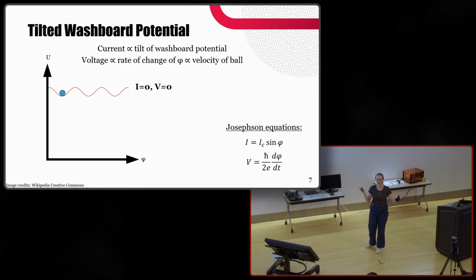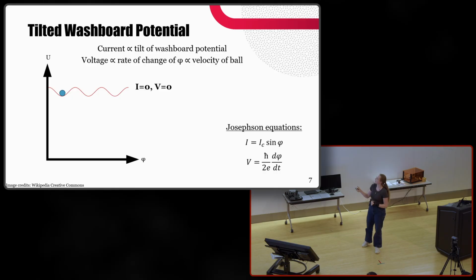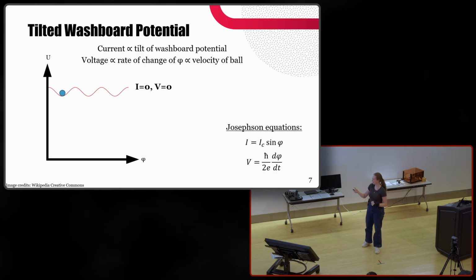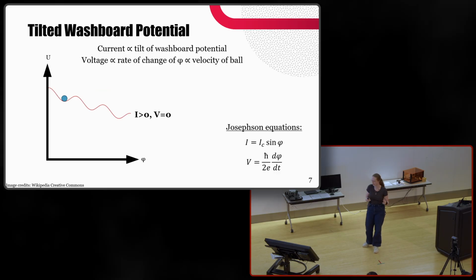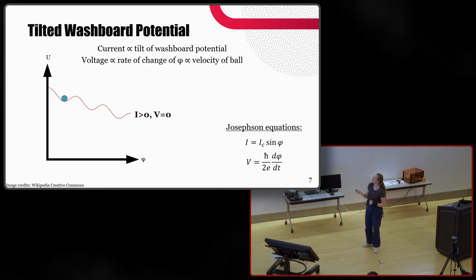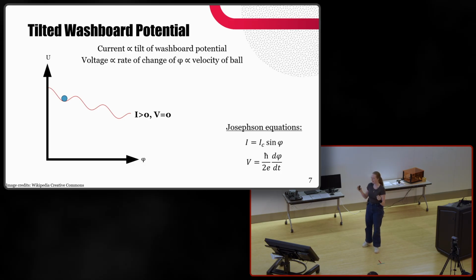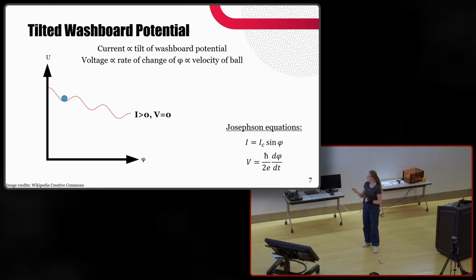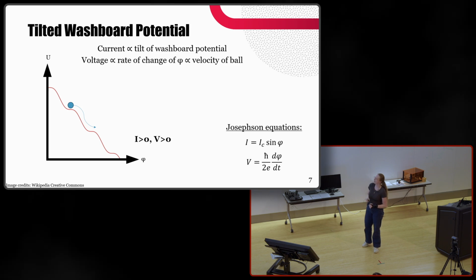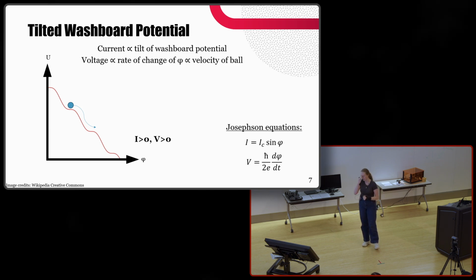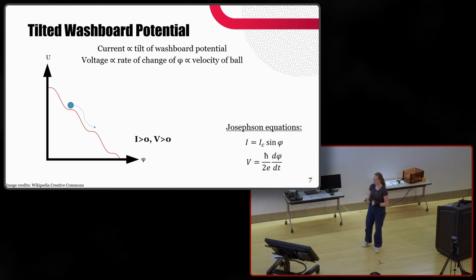So we can see, as expected, even for regular conductors, if we don't apply any current, we don't see any voltage. The ball is trapped in this potential. But if we increase the current slightly, which is in that first regime of 0 resistance, we see that the ball is still trapped. So even though we have a current, we have no voltage. The ball is not moving, and this corresponds to that no resistance case of the Josephson junction. But if we increase further, past a certain point, then the ball will be able to roll down the potential, and the potential will not be able to trap it anymore, and then we see a voltage.